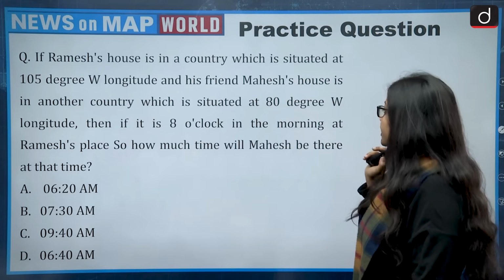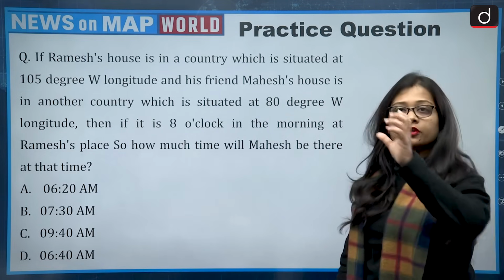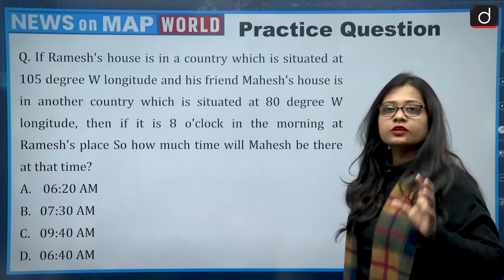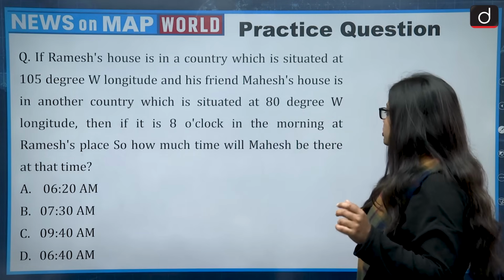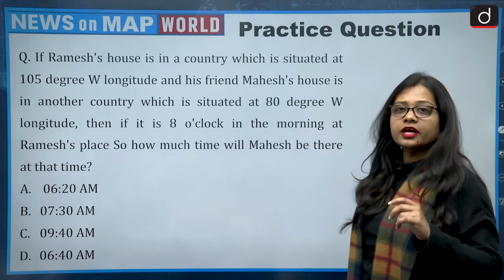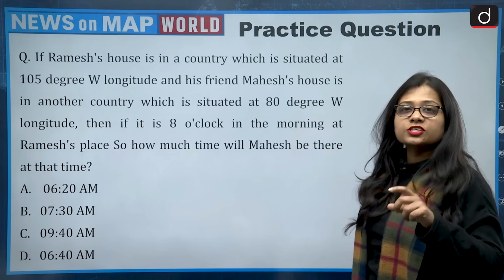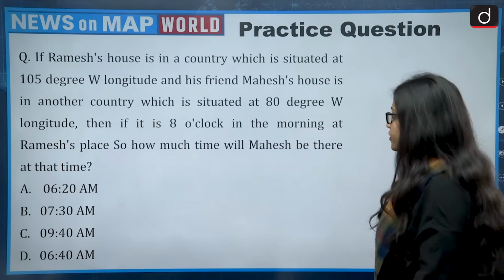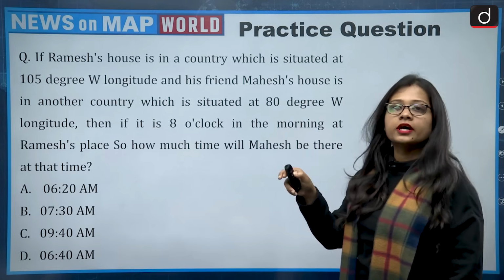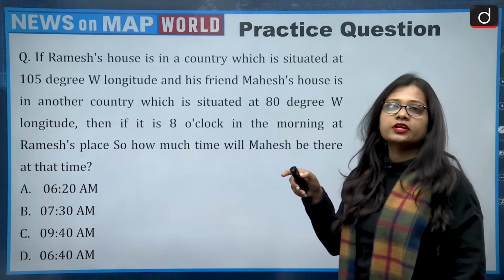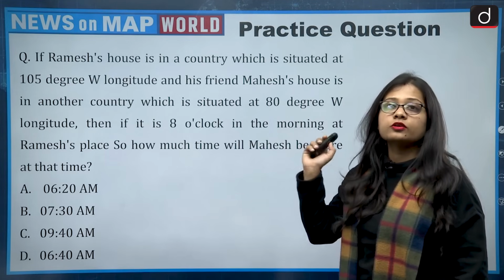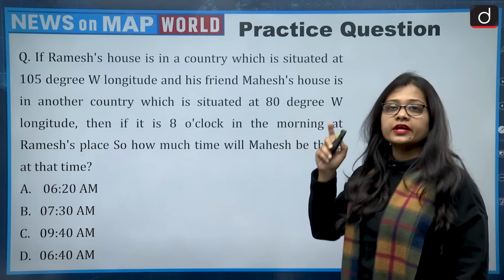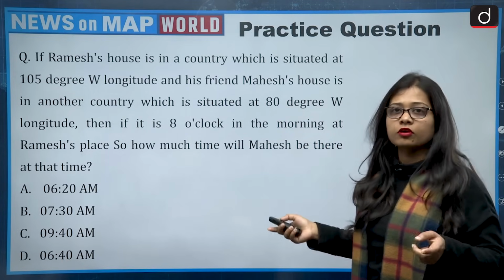So if it is 8 o'clock in the morning at Ramesh's house, what will be the time at Mahesh's house? You will have to note it down, draw the directions, and be very clear with regard to the longitude and the directions. Do not mark the directions wrong.